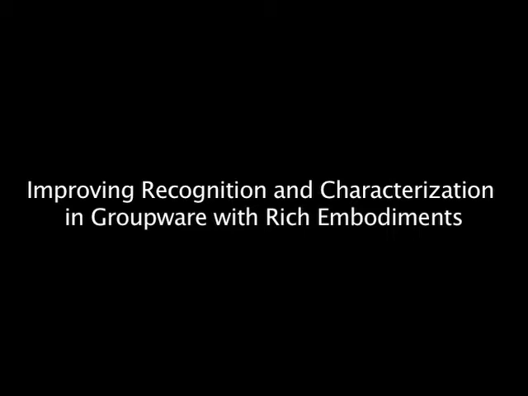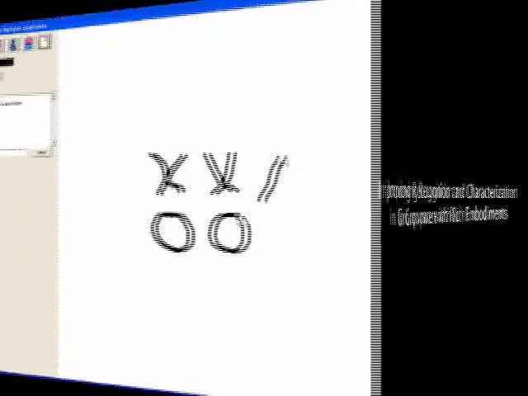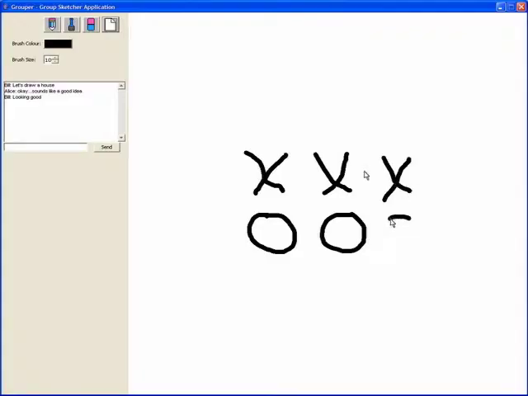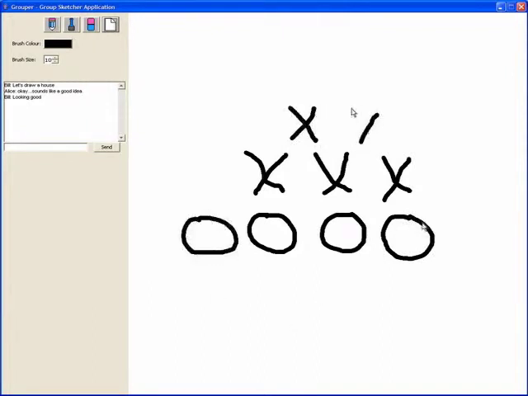Embodiments are visual groupware representations of people in a groupware system. Here we see two telepointer embodiments in a shared workspace application. These embodiments convey awareness information such as presence, location, and movement.